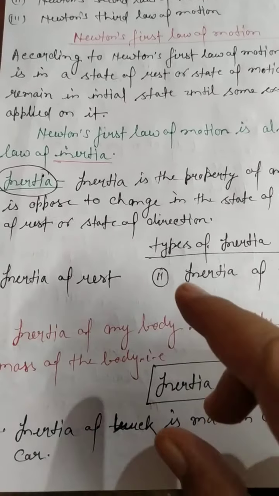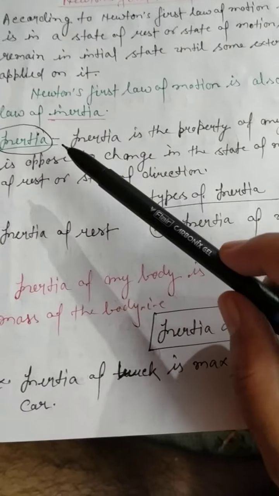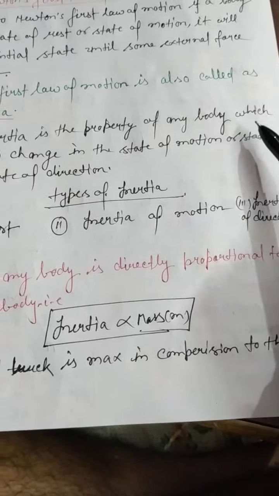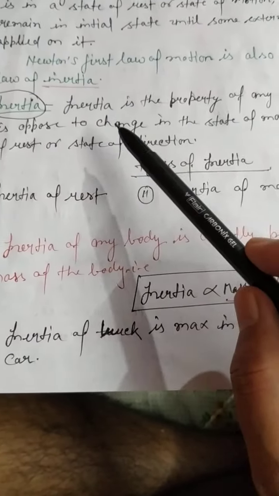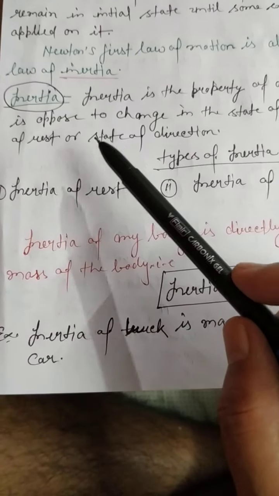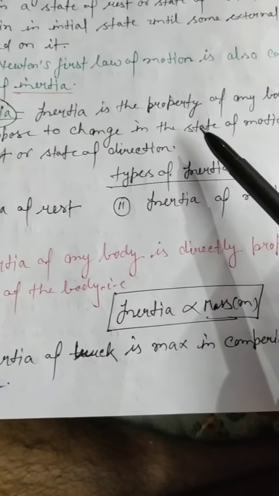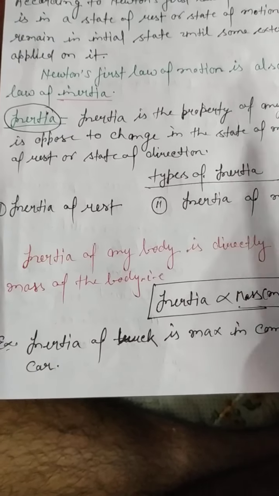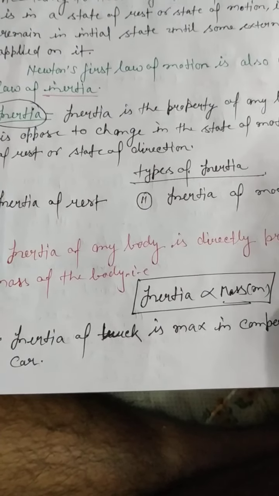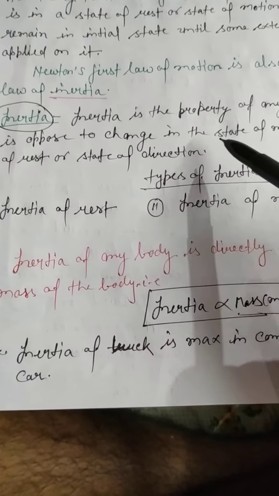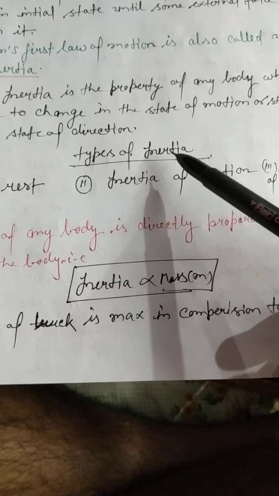Newton's first law of motion is also called the law of inertia. What is inertia? Inertia is the property of any body which opposes a change in its state of motion, state of rest, or direction. So inertia is the property of the body which opposes any change in itself.